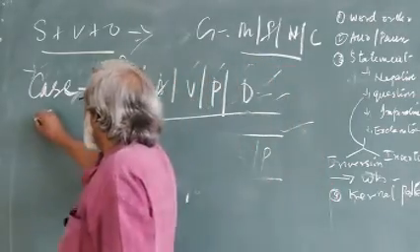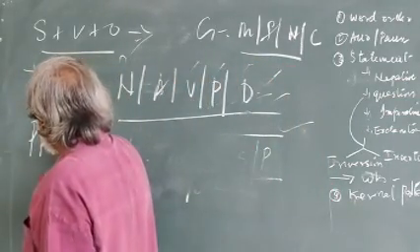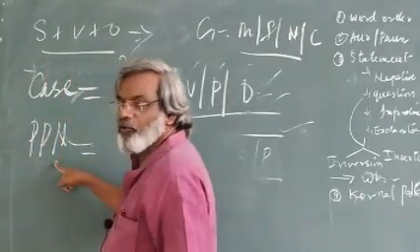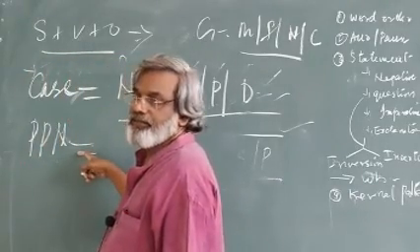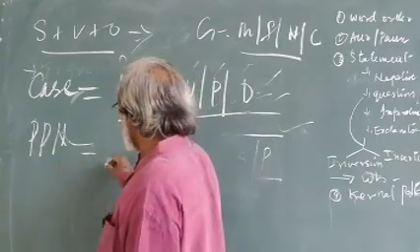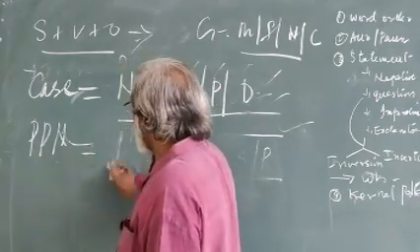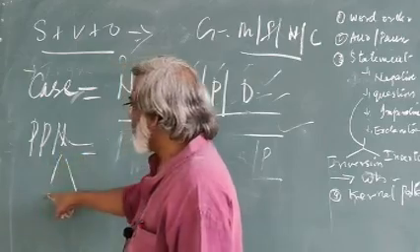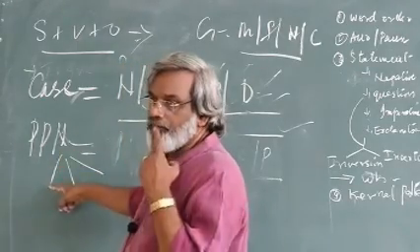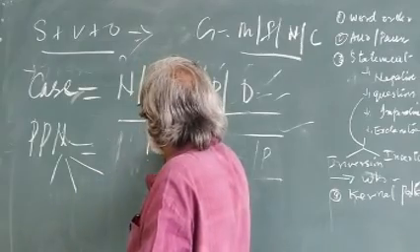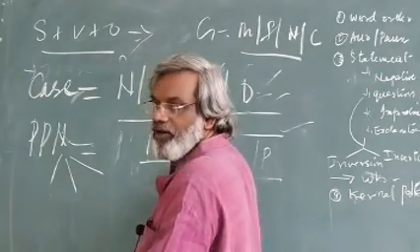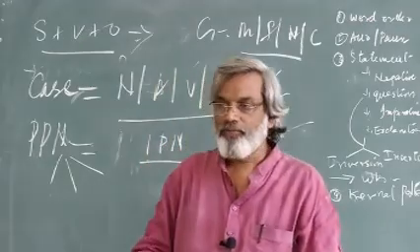After that, the second category, we came to pronouns, the pronominal system. Discussed last year. That is called PPN, divided into three: first person, second person, third person. Then we reached IPN, again divided, only third person available.